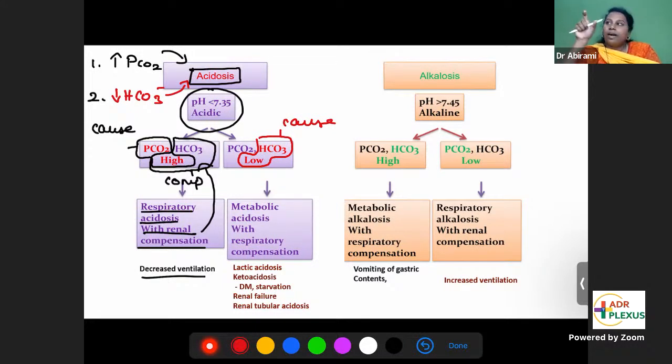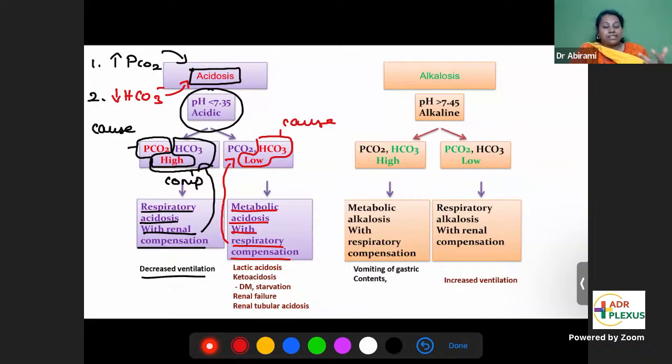The kidneys. If you have anything wrong with carbon dioxide, it means there's something wrong with the lung, so you call it respiratory. If you have any change in bicarbonate, then the problem is with the kidney. If there's something wrong with the kidney, you will name that disorder metabolic. So this becomes metabolic acidosis, something wrong with the kidneys. Who will compensate? The lungs will compensate. How will the lungs compensate? Respiratory compensation. As a result of compensation, see what the lung is doing.